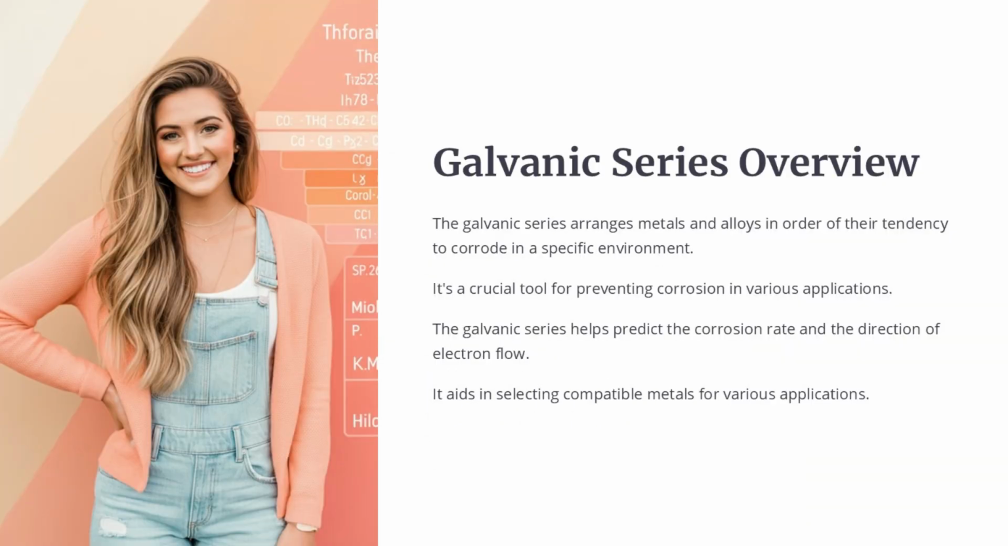The galvanic series is a tool that arranges metals and alloys based on their tendency to corrode in a specific environment. It's a crucial tool for preventing corrosion in many applications, as it helps predict corrosion rates and the direction of electron flow.